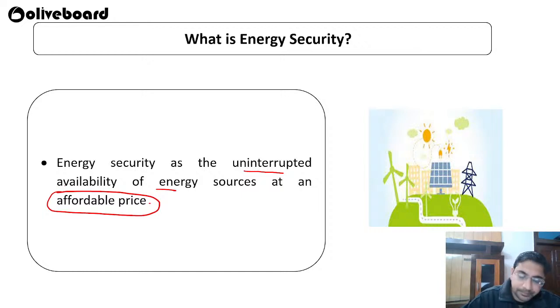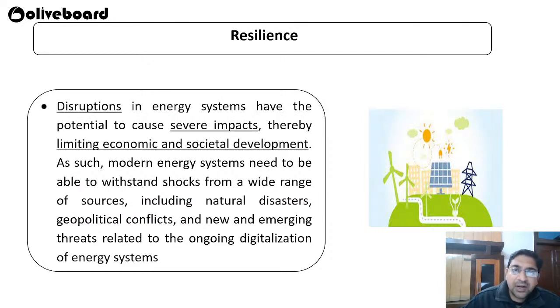Okay, right? So first of all, resilience. Disruptions in energy systems have the potential to cause severe impact. Like if any power failure or power fault happens, it will have a severe impact, like it will limit the economic and societal development of that place, right? Because automatically the factories will be shut off and the local day-to-day activities will be shut off, and it will totally go back to the ages when electricity was a luxury.